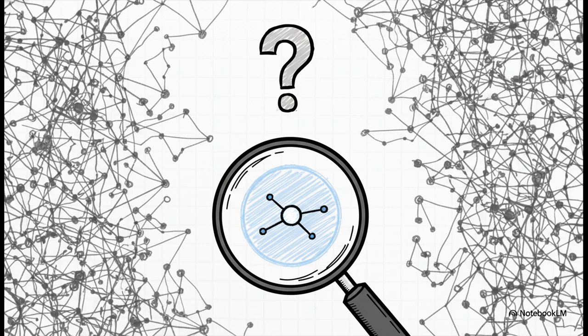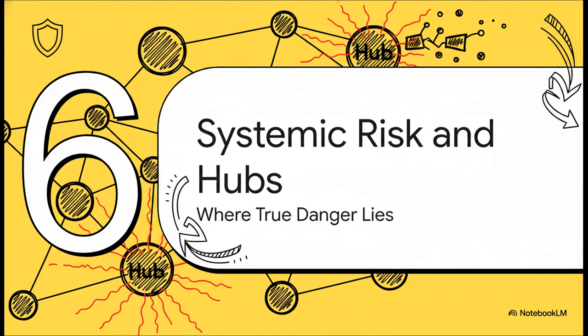Furthermore, the AI pointed out a pretty significant gap in the evidence. You see, self-organized criticality is a property of the whole system, not just an individual node. So while Dr. Chen flawlessly proved his own node was subcritical, he completely lacked the massive system-level data needed to prove that the overall network wasn't already sitting in a highly sensitive critical state, just waiting for that final grain of sand. This brings us to Section 6, Systemic Risk and Hubs.